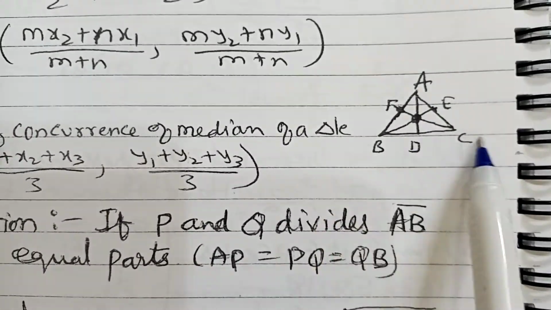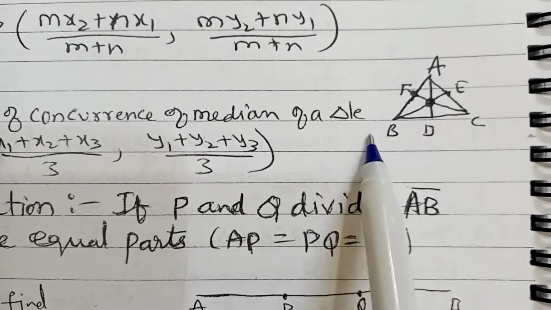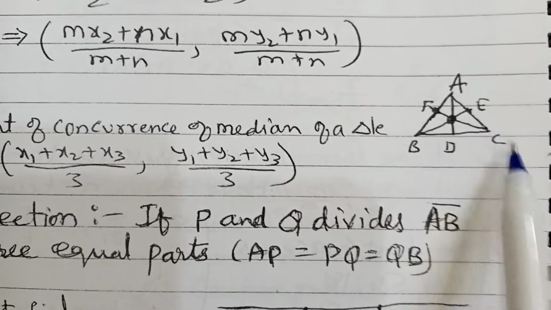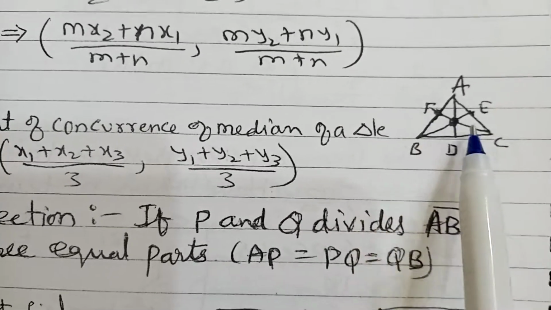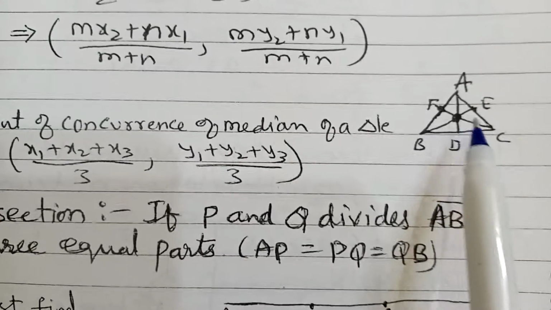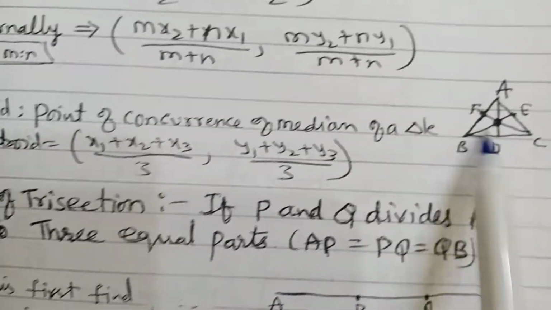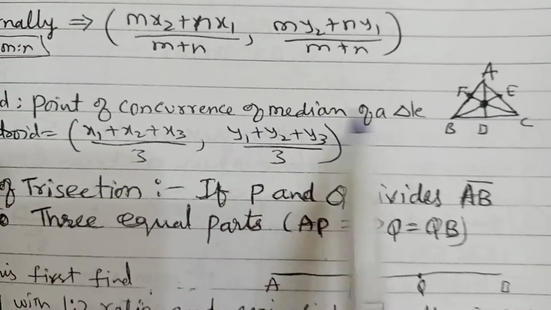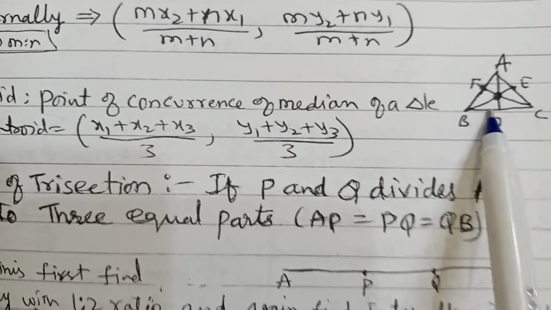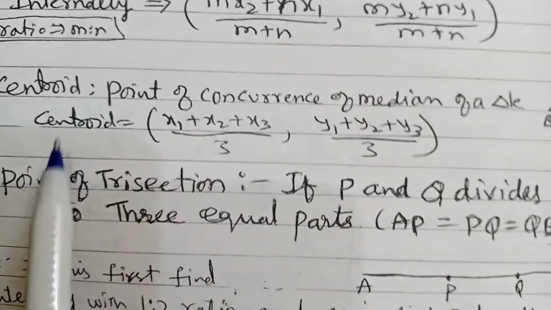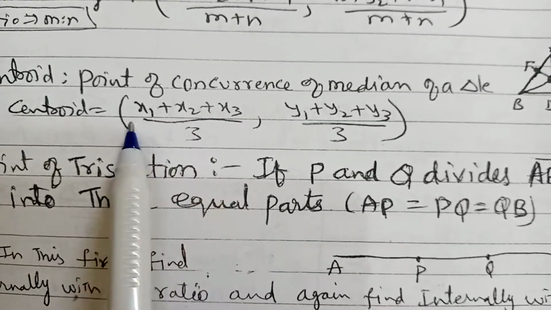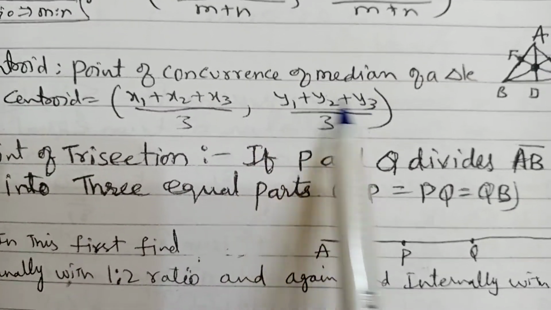Next, centroid. See, this is the triangle ABC. These are the sides AB, BC, AC. AD is the median, BE is the median, CF is the median. All three lines are meeting here. This is called the centroid. So the centroid definition is the point of concurrence of the medians of a triangle. So the centroid formula is ((x1 + x2 + x3)/3, (y1 + y2 + y3)/3).